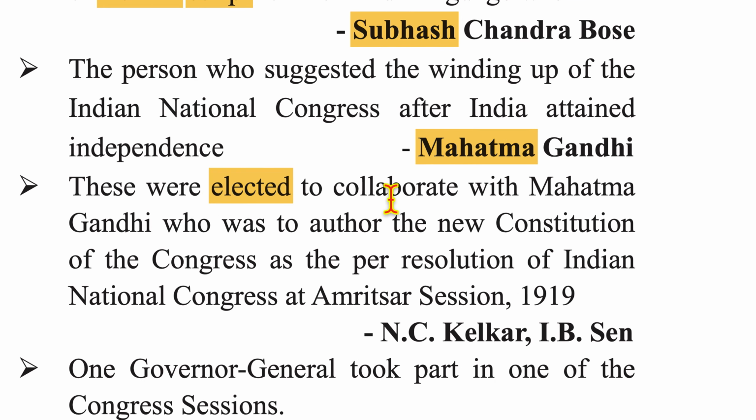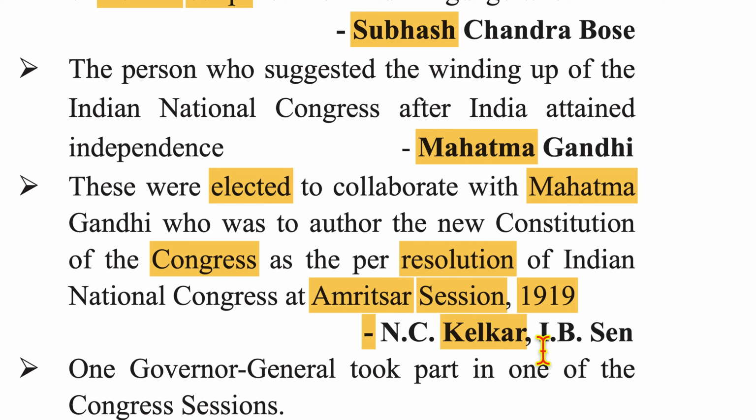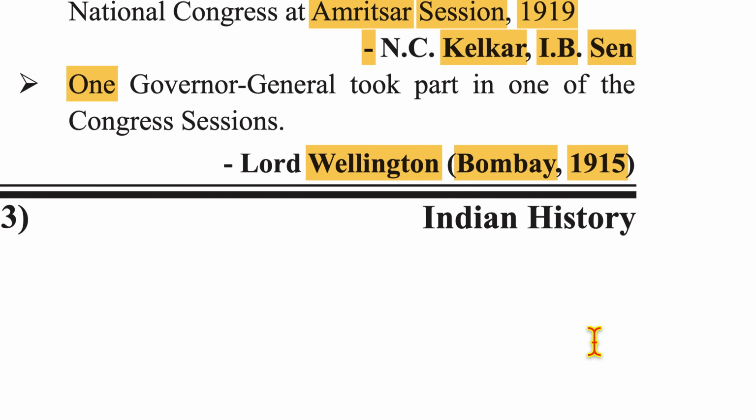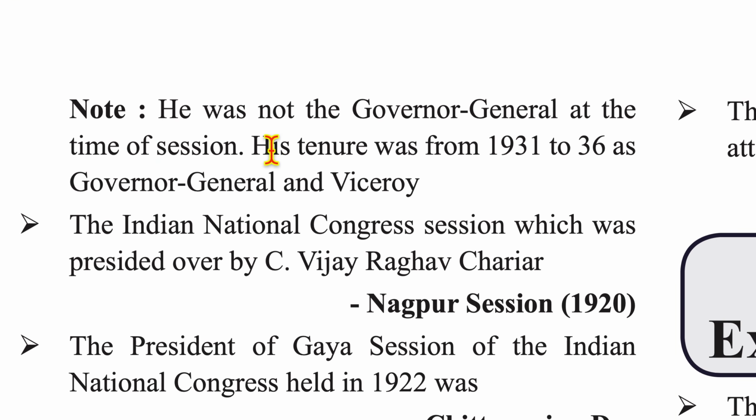Who were elected to collaborate with Mahatma Gandhi, who was to author the new constitution of Congress as per the resolution of Indian National Congress at the Amritsar session of 1919? Answer is N.C. Kelkar and I.B. Sen. One Governor General who took part in one of the Congress sessions was Lord Willingdon, at the Bombay session of 1915. He was not Governor General at the time of the session. His tenure was from 1931 to 36, and he served as the Viceroy and Governor General.